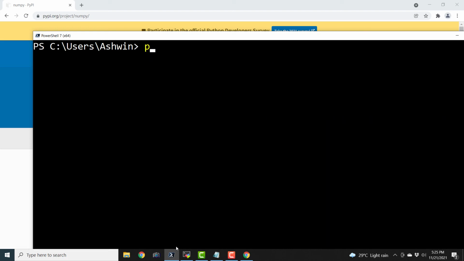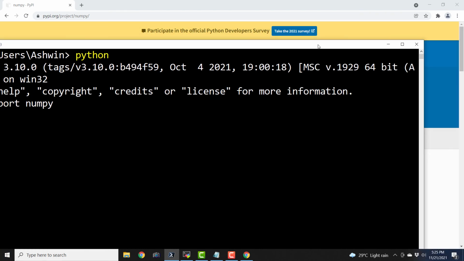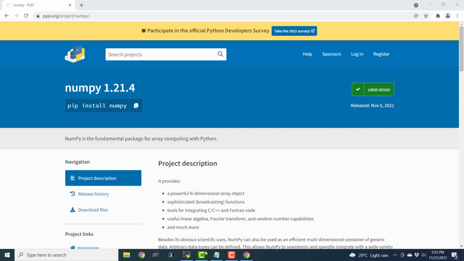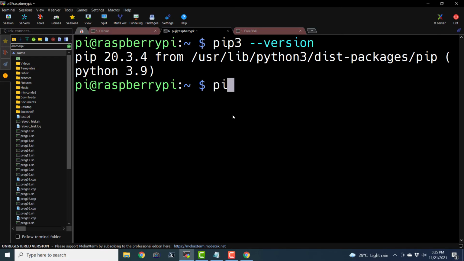I can just say Python, and I can say import numpy. This numpy is a very big area. We cannot cover this in a single video, so we are just going to leave it at that. Similarly, we can go to the Raspberry Pi and say pip3 install numpy, and let us see what happens.